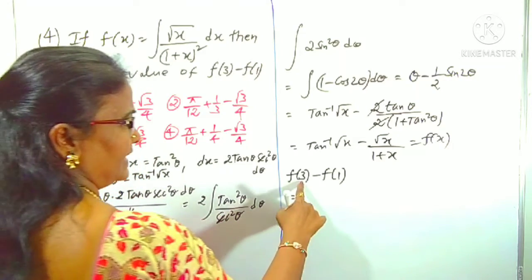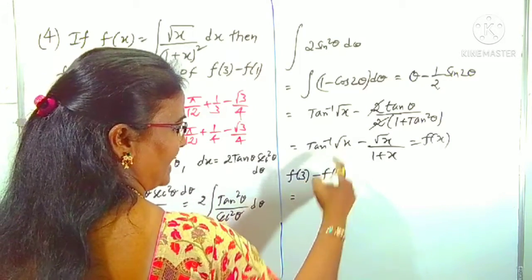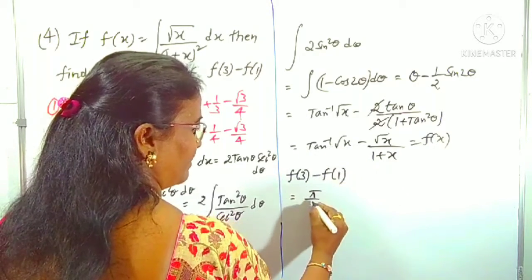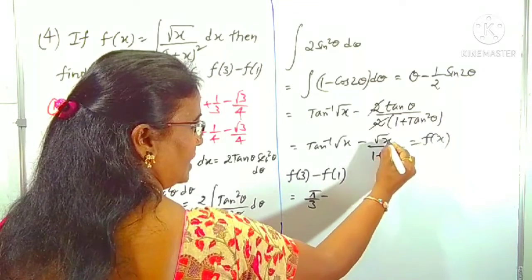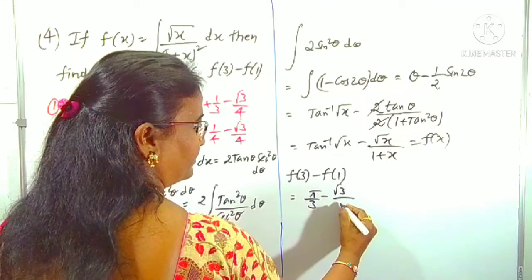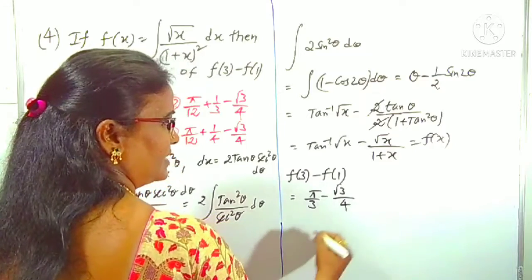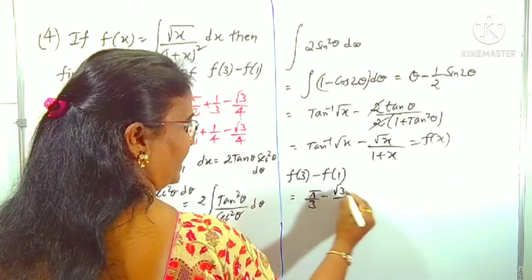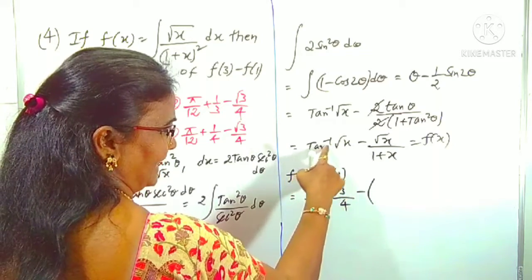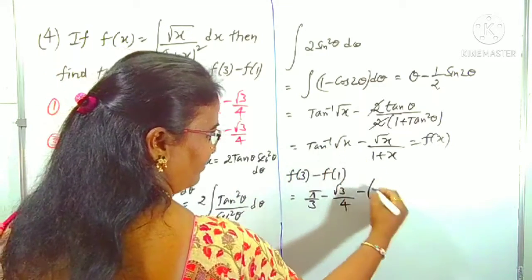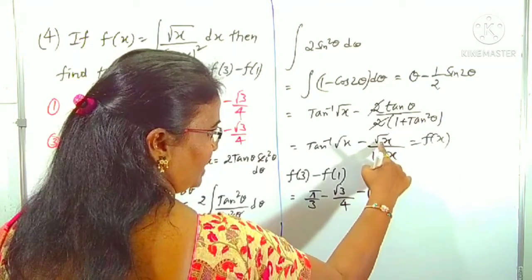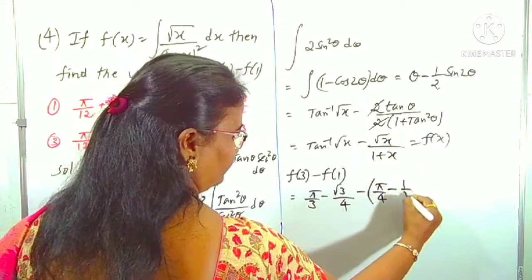f(3) minus f(1). In place of x, take 3. Tan inverse root 3 is pi by 3, minus root 3 by 1 plus 3. Right, 1 plus 3 is 4. This is about f(3), with minus f(1). In place of x, take 1. Tan inverse root 1 is tan inverse 1, which is pi by 4, with minus 1 by root 1, which is 1, 1 by 1 plus 1, that is 1 by 2.